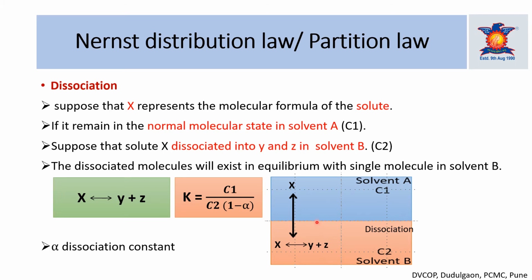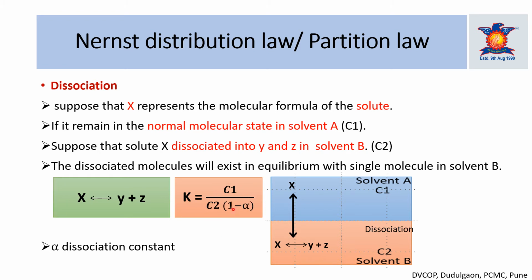In this dissociation, the formula for the partition coefficient is modified to K = C1 upon C2 (1 minus alpha). Here alpha is nothing but the degree of dissociation. So first we have to find out the dissociation factor for this reaction, and that factor we put here as alpha, and then we can easily find out the partition coefficient of such a pair.